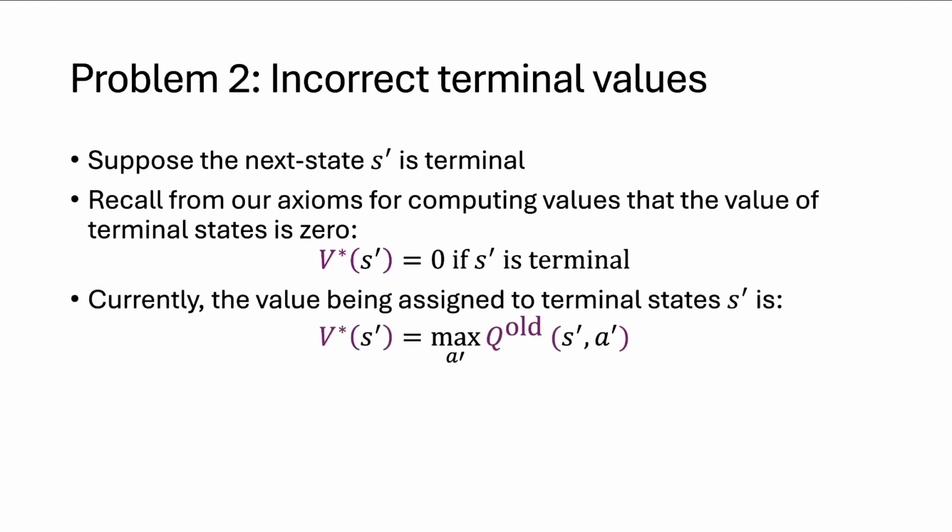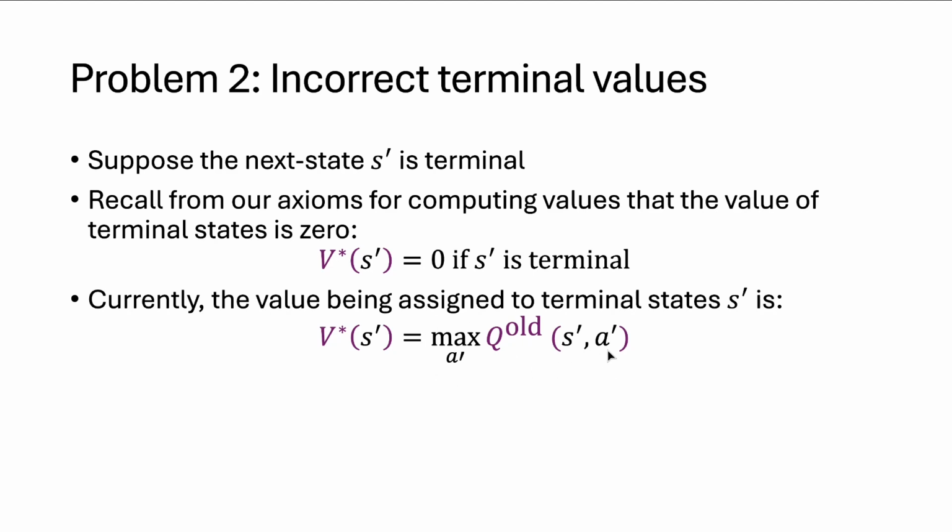But we saw that in fitted Q iteration, the value assigned to any state is the maximum over actions off that state of what our Q function assigns to that state action pair. But this is true for any state, and in particular, it's true for terminal states too.